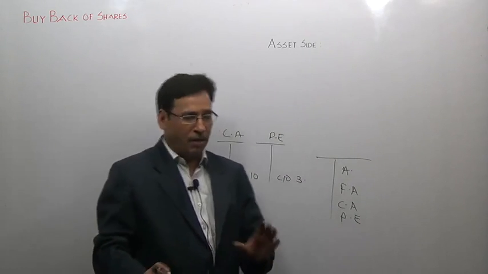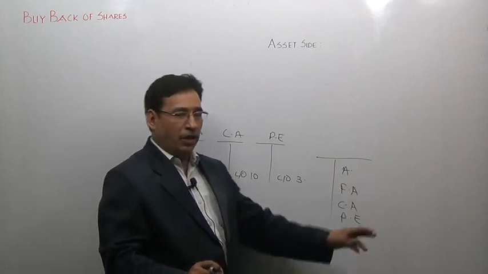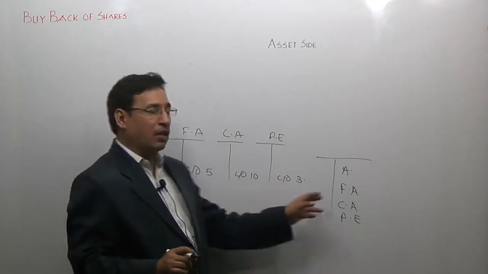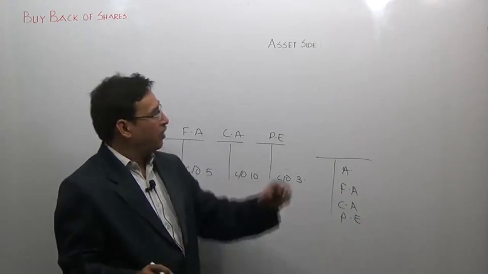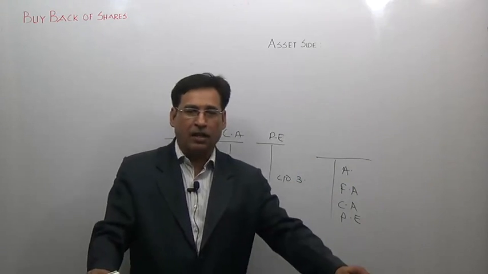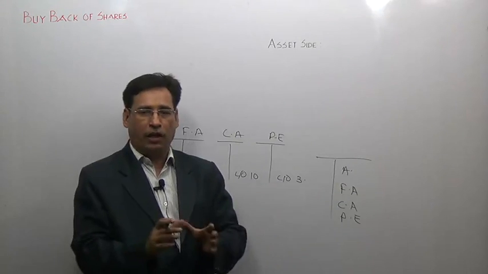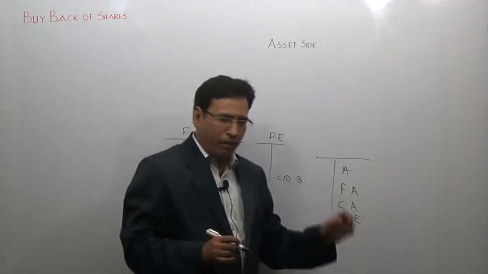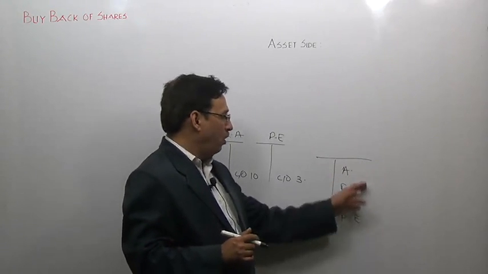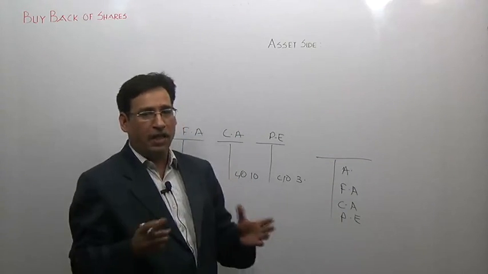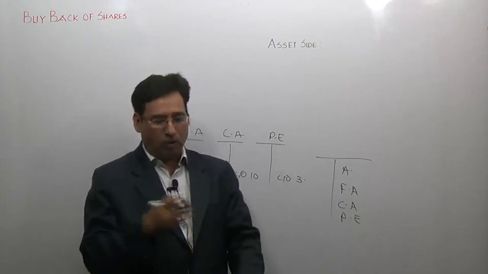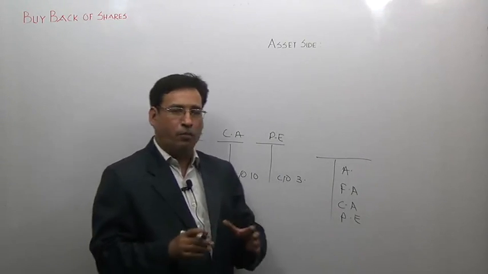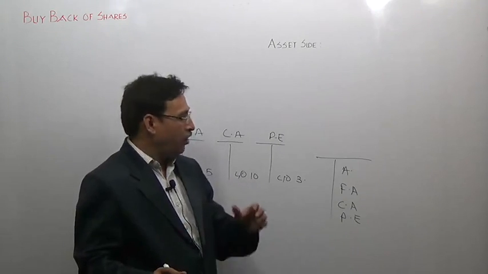But you must understand that these items are appearing on the asset side because, at the end of the accounting year, all these 3 accounts are showing debit balances. That is the reason I said that the asset side is nothing but a mere collection of ledger accounts having debit balances at the end of the accounting year. However, all the items which appear on the asset side cannot be classified as assets. So please pay attention. These are the points I wanted to clarify so that there is no problem later on, especially when we pick up heavy chapters.